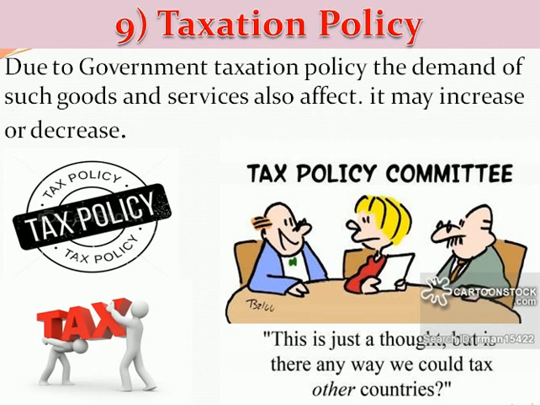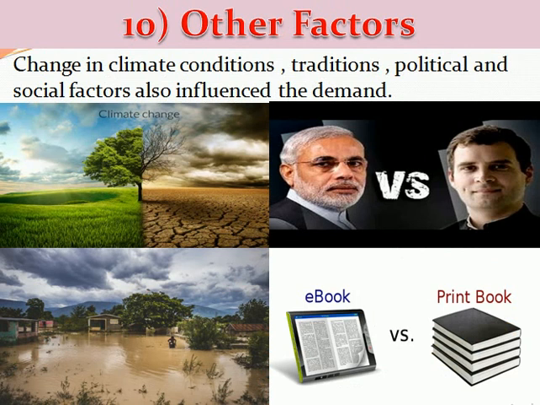Next, other factors. There are also some other factors which determine the demand of the commodity, which will also affect the demand of commodity in the market. For example, change in the climate condition, tradition, political and social factors also influence the demand of any product.